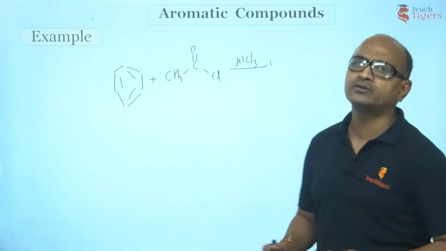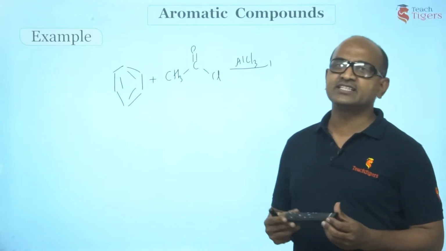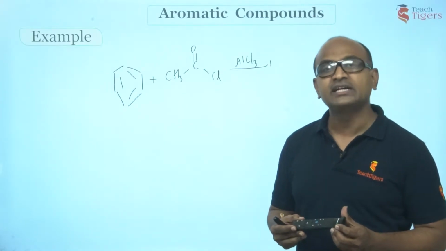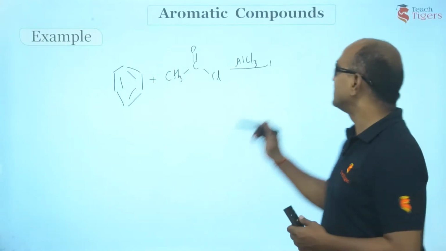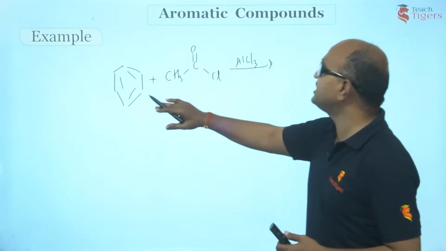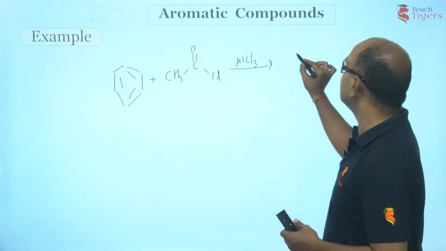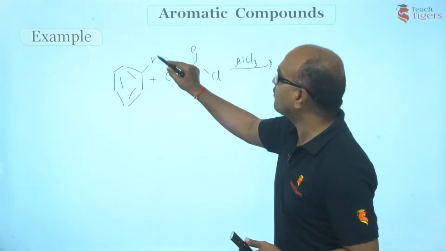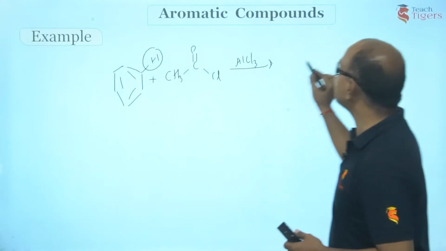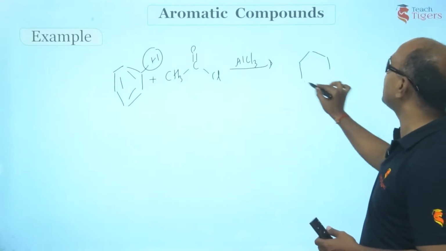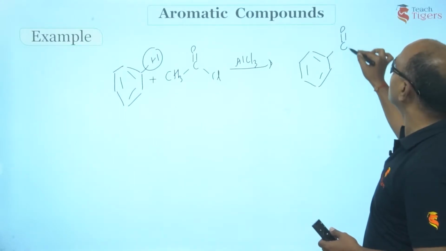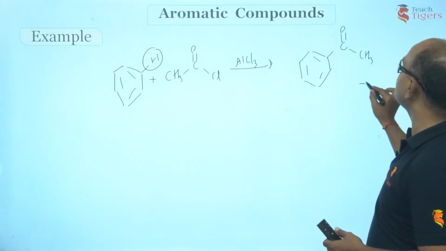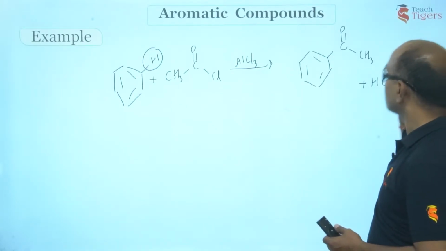Like I have told you, even FeCl3, ZnCl2, zirconium chloride can also work as Lewis acids, right? So when you treat benzene with acid chloride, then the hydrogen of the benzene gets replaced with the acyl group. So you would be getting this compound, right? Of course, HCl is the byproduct, we do not mention, right?